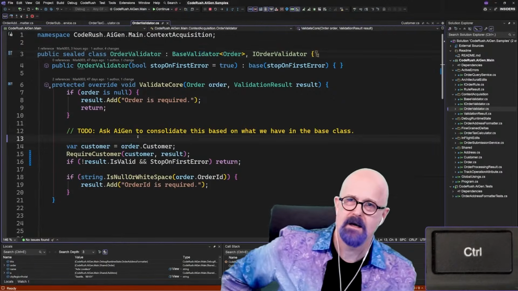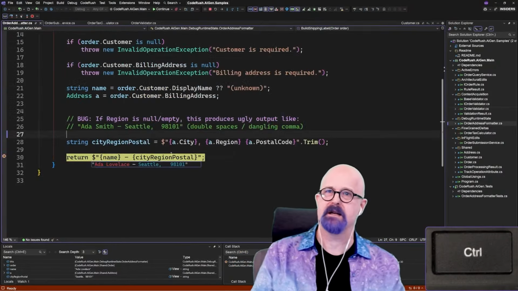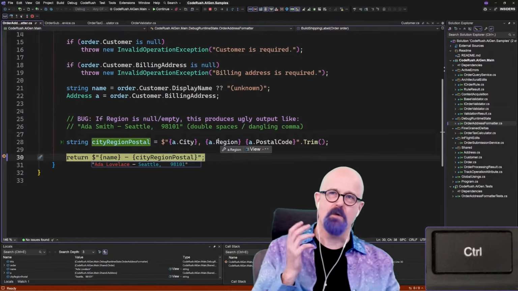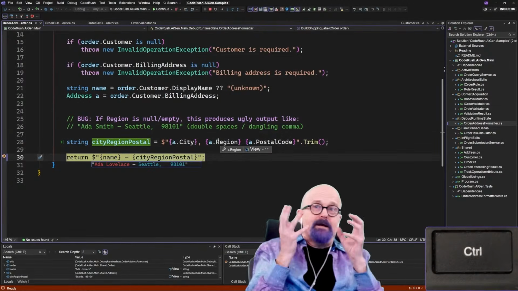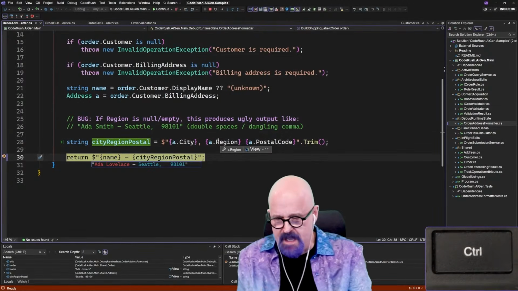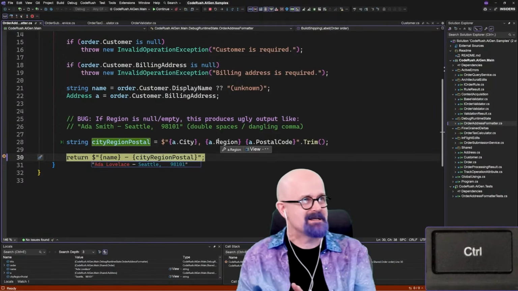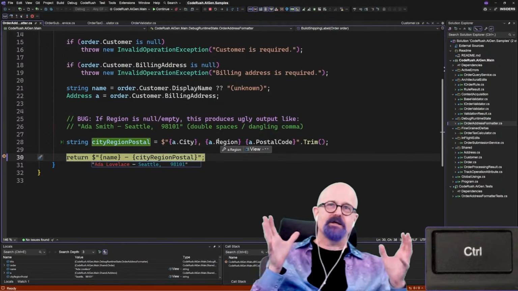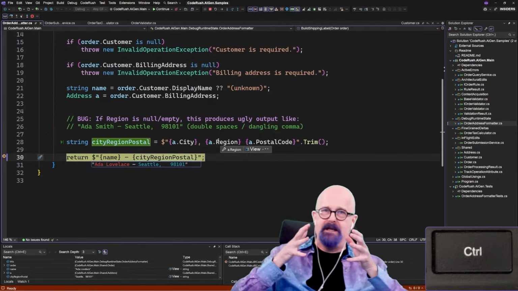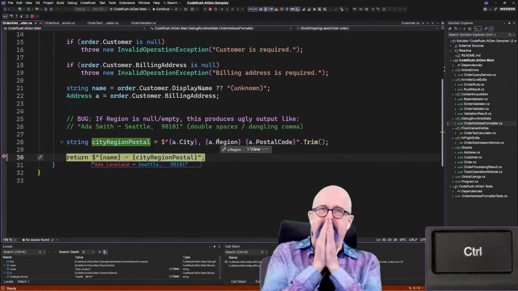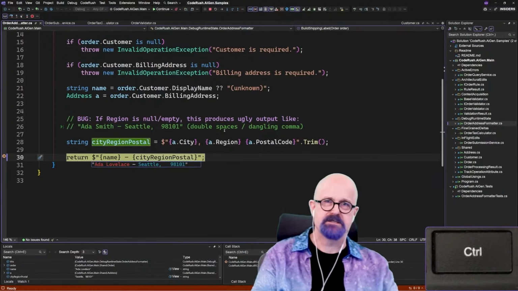All right. So what we want to do is leave the file. There it is right there. We could fix this, right? We could use AiGen to fix this, but I told you the demo was going to be about debugging and test cases. So we're not going to do that. What we're going to do instead is ask AiGen to create a test case for us. So let's do that.